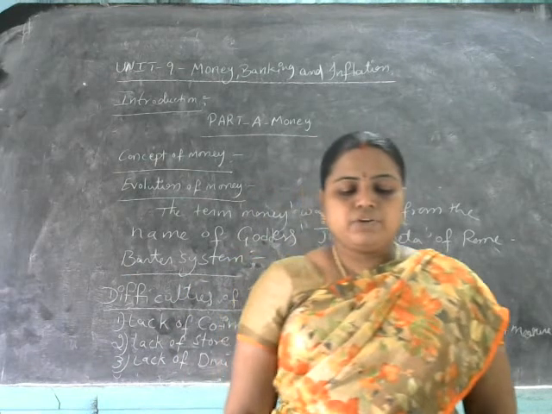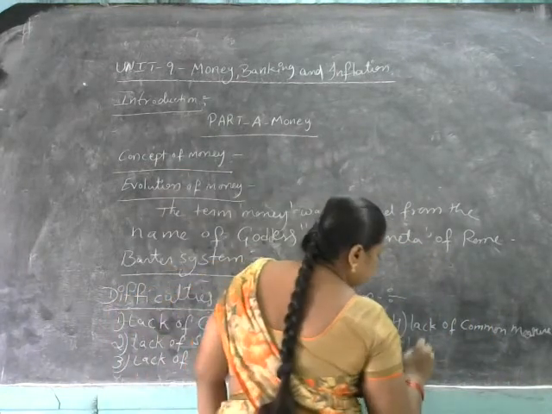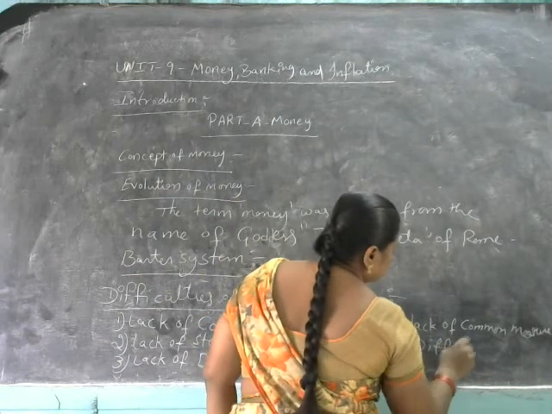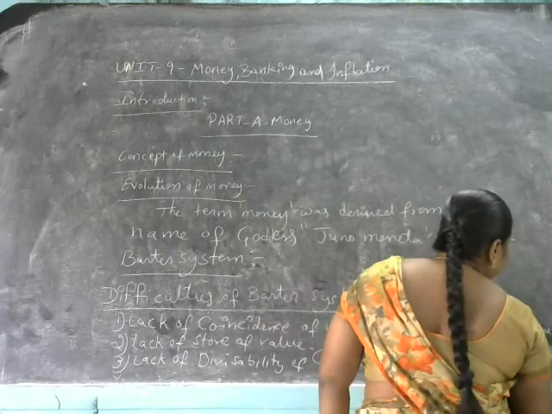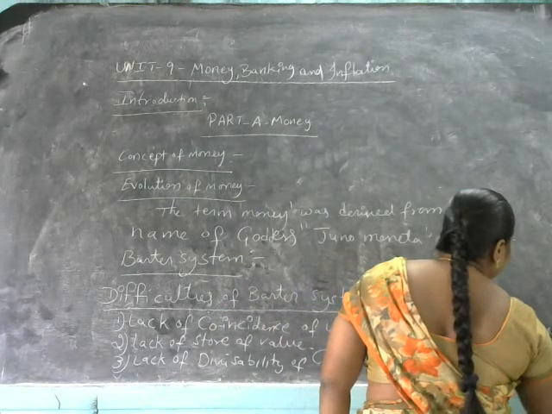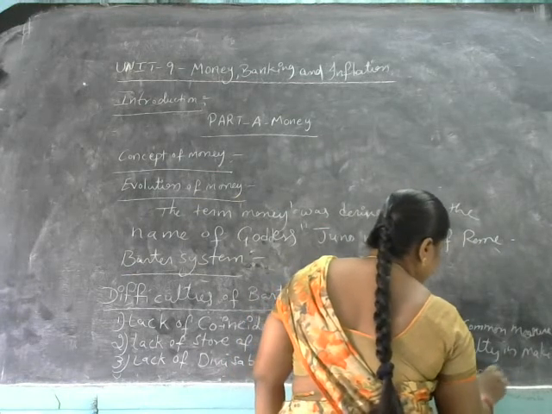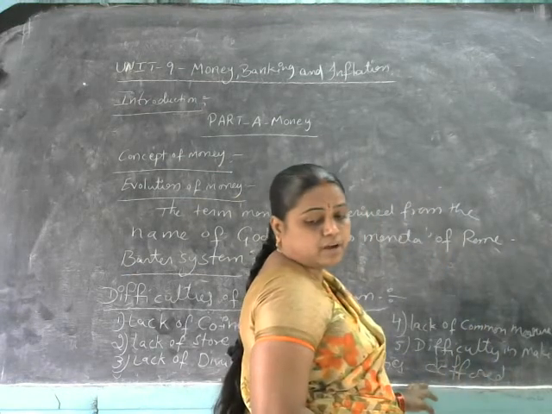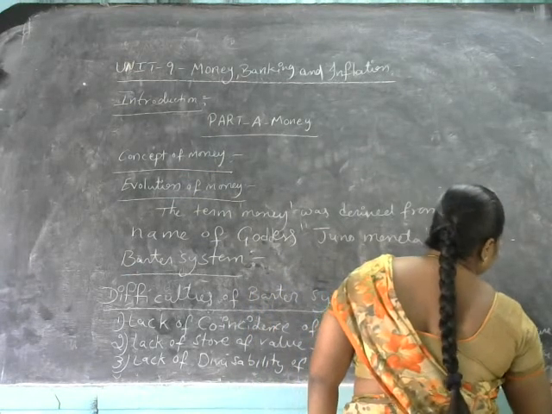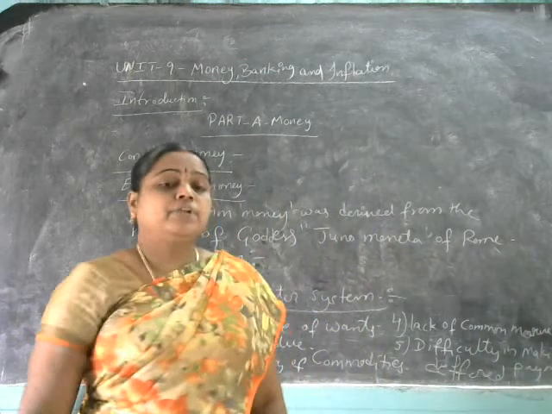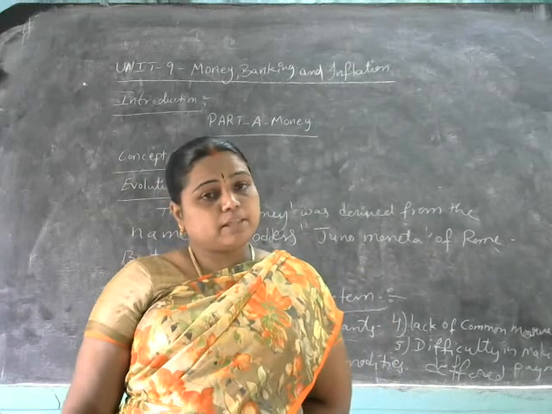And the next one, difficulty in making the deferred payments under the barter system.